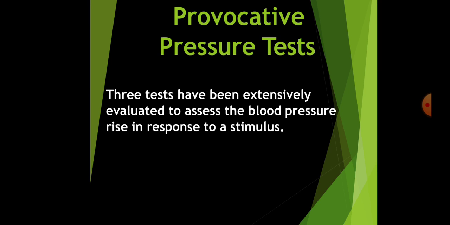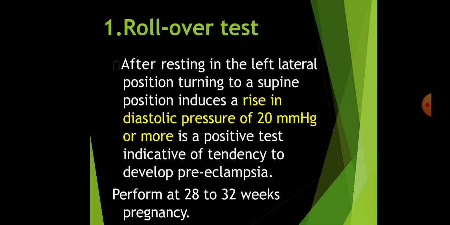superimposed preeclampsia. What are the provocative pressure tests which indicate that this patient might develop preeclampsia? That is predictive tests. 3 tests have been extensively evaluated to assess the blood pressure rise in response to a stimulus. What is the first one? The most commonly used rollover test.